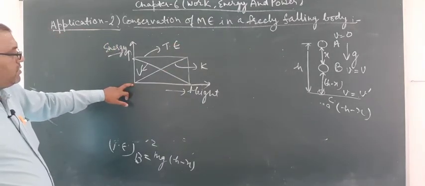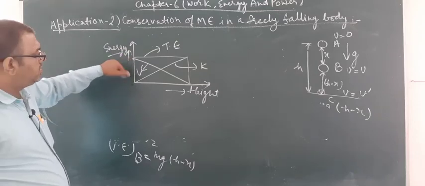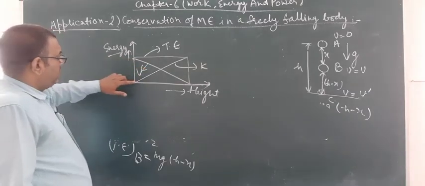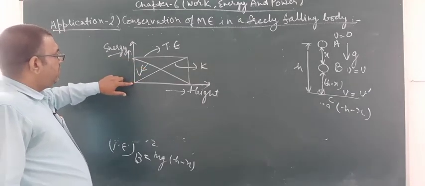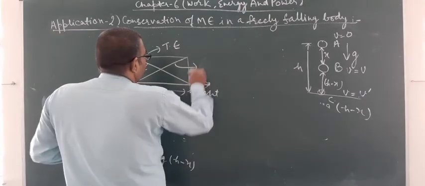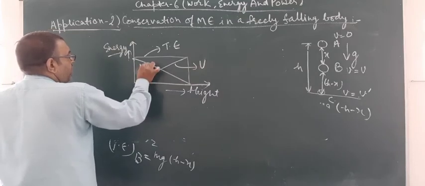If h is equal to 0, then this is potential energy and this is kinetic energy.